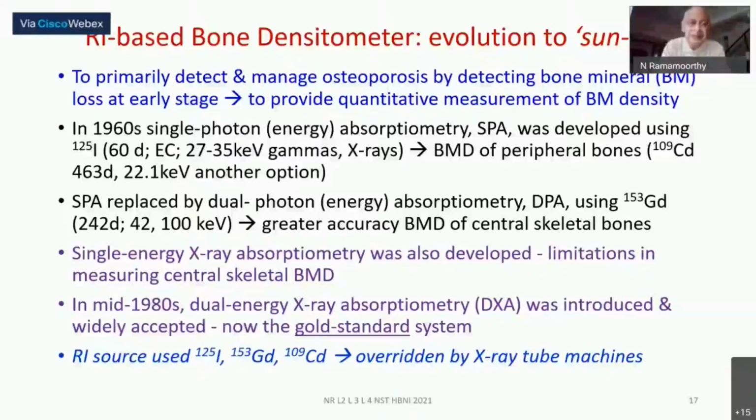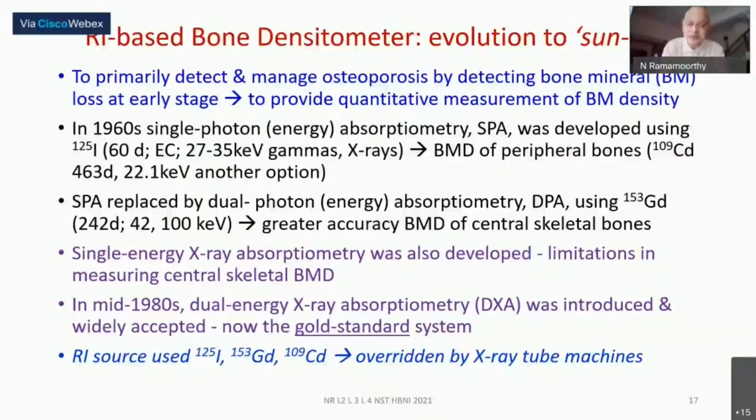What could have been a very simple procedure? You take a radioisotope which has relatively low energy radiation emissions, and if it goes through the bone, you know the required amount of bone density, then you know how much will be the attenuation. If the bone mineral density is low in that patient, there is going to be a greater transmission of radiation, and therefore there will be a greater signal on your sensor plate.